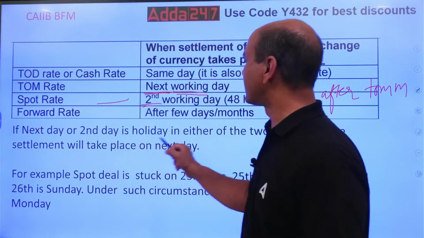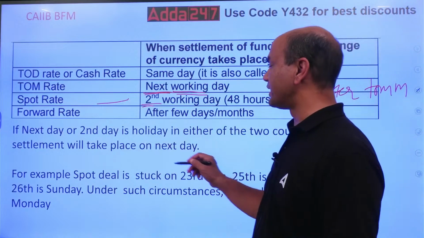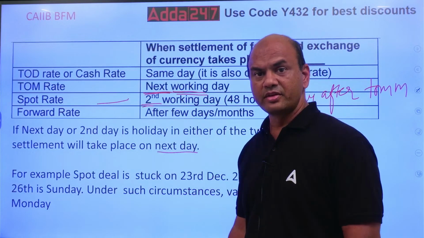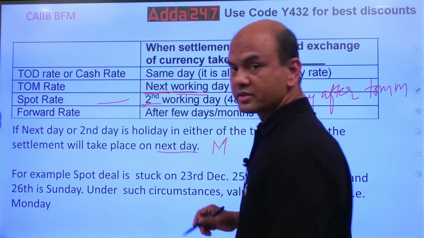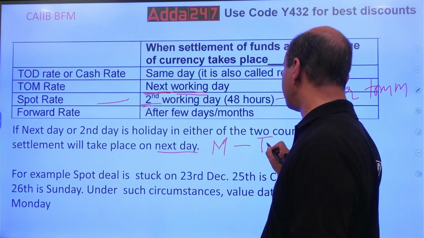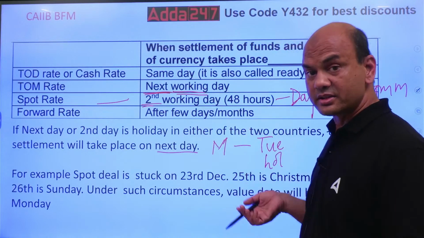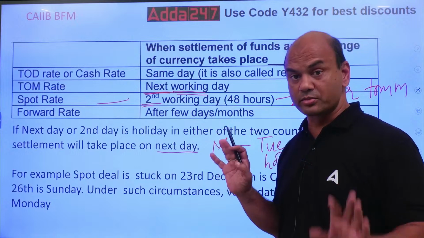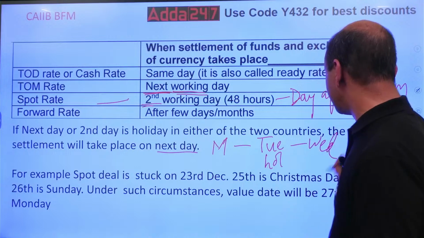If the next or second working day is a holiday in either of the two countries, then the settlement will take place on the next day, meaning the day after that holiday. Suppose I am doing the transaction on Monday, and the settlement is Tom, so the settlement will be on Tuesday. But what happens if Tuesday is a holiday in either of the countries? Remember, either country. It can be on the buyer side, it can be on the seller side, both. So the settlement will take place on Wednesday.